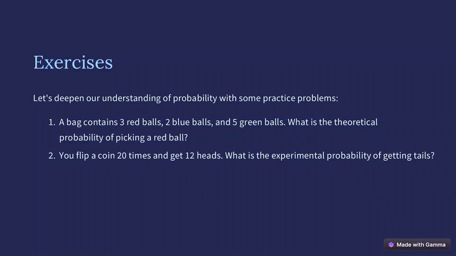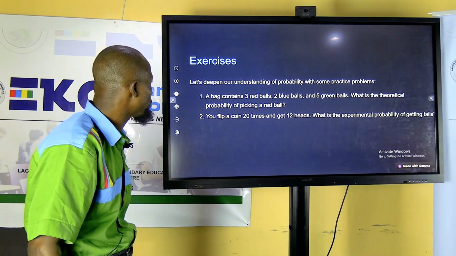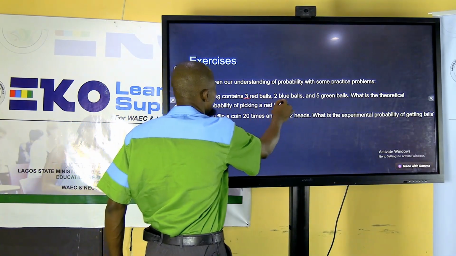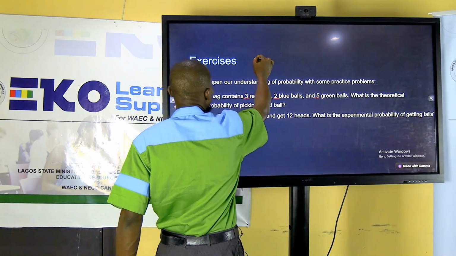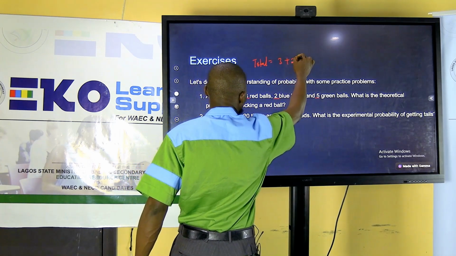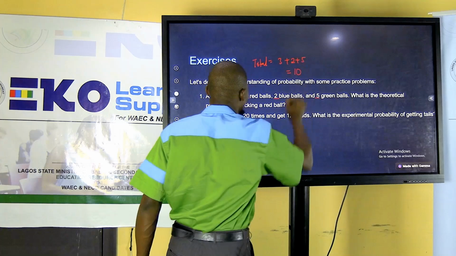Number 1, a bag contains 3 red balls, 2 blue balls, and 5 green balls. What is the theoretical probability of picking a red ball? So let's look at that. What is the total? We have 3 red, 2 blue, and 5 green. So the total number of balls is 3 plus 2 plus 5, and that is 10. All right.